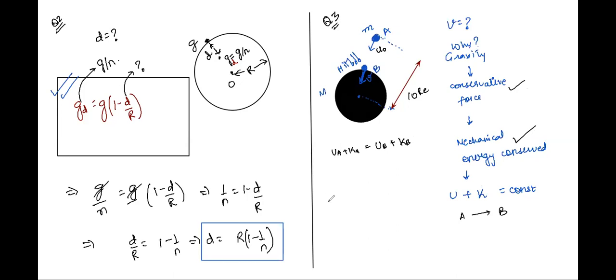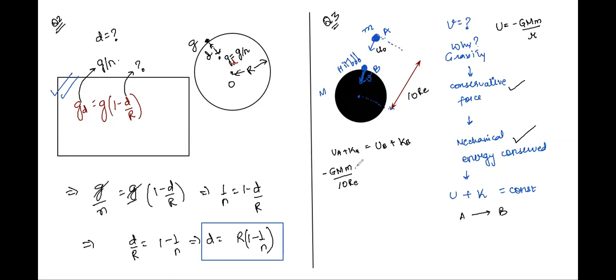So, how will we go about it? Karuna, can you help me ahead of this? How will we calculate the potential energy at the distance of 10 RE? Yes, Karuna. The formula for U is minus GMm by r. Very good. So we can write here at A, what is the distance? 10 RE.